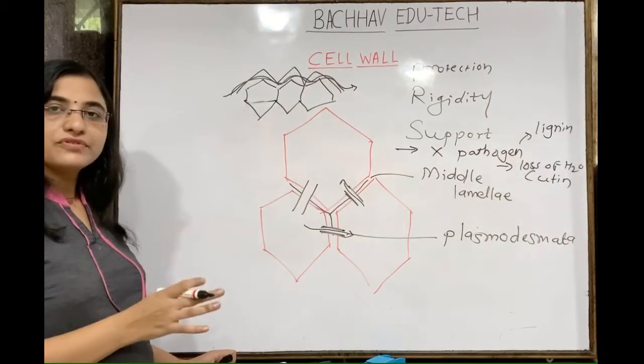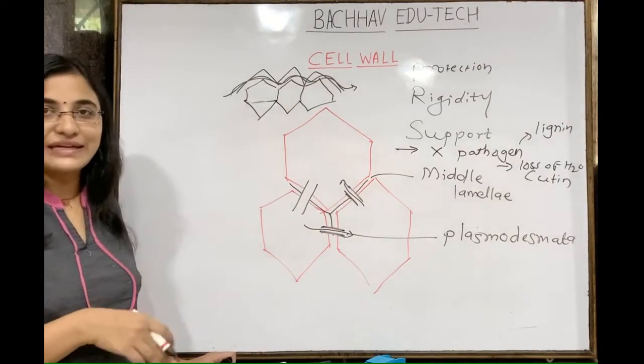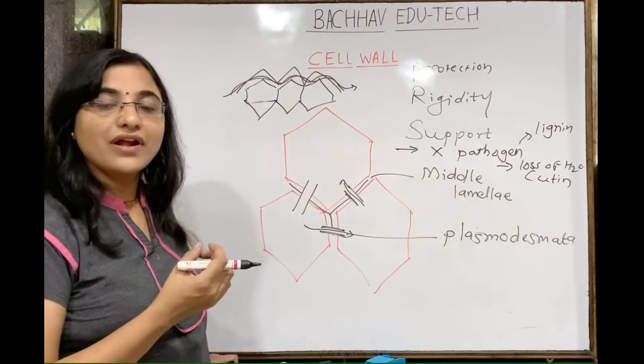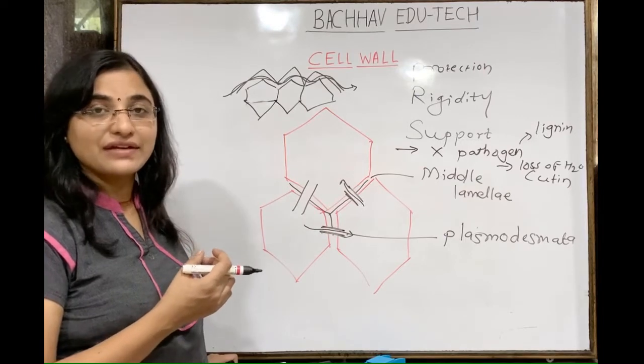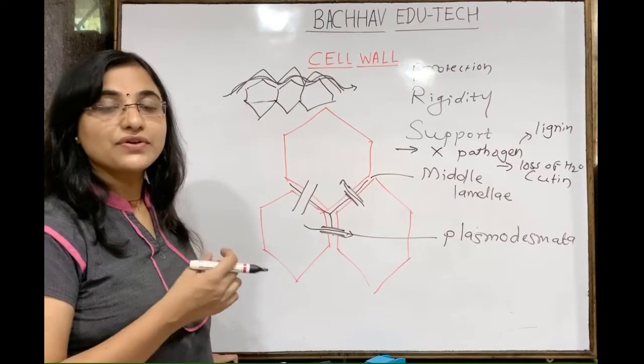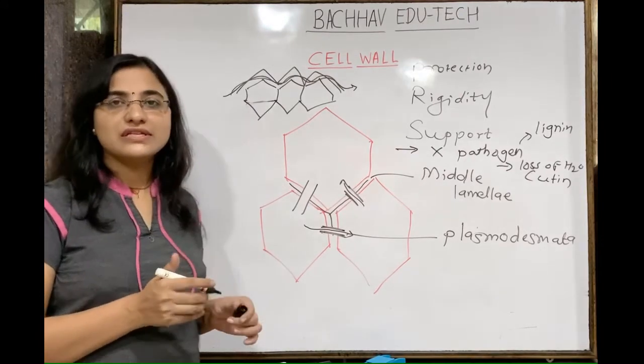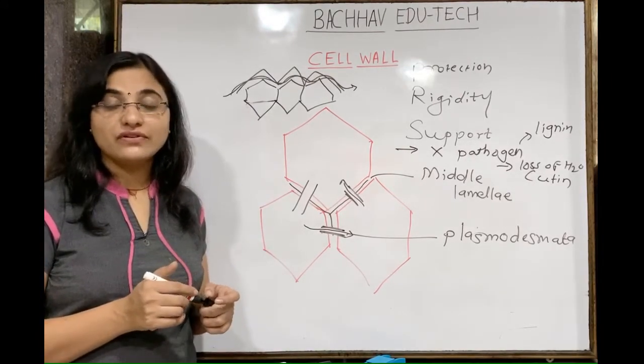So for transport purposes it is also required in the xylem, in the tracheids, and in the phloem case it helps in transport also. Okay, it acts as a barrier. They do not allow entry of the pathogen also. Understand it? So a number of functions are there for the cell wall. So that's why it is very important.